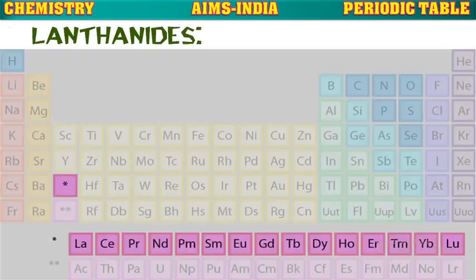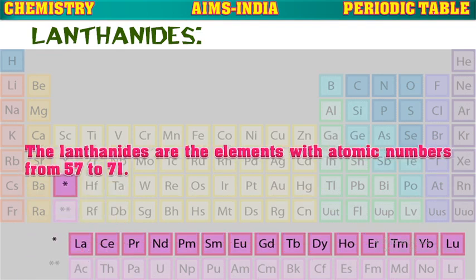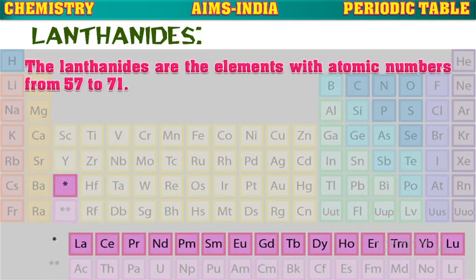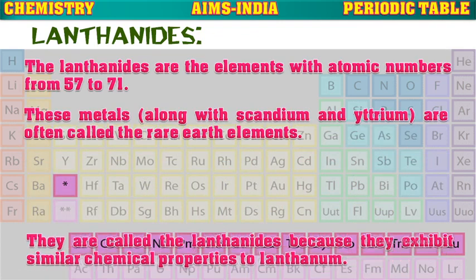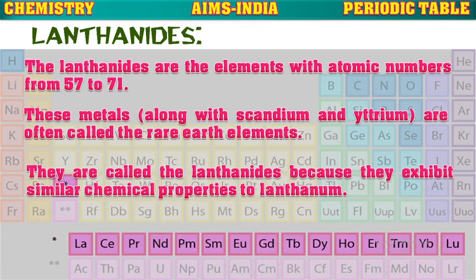Next, lanthanoids. The first row written at the bottom of the periodic table is known as lanthanoids. The lanthanoids are the elements with atomic numbers 57 to 71, that is from lanthanum to lutetium. These metals are often called rare earth elements also. They are called lanthanoids because they exhibit similar chemical properties to lanthanum.